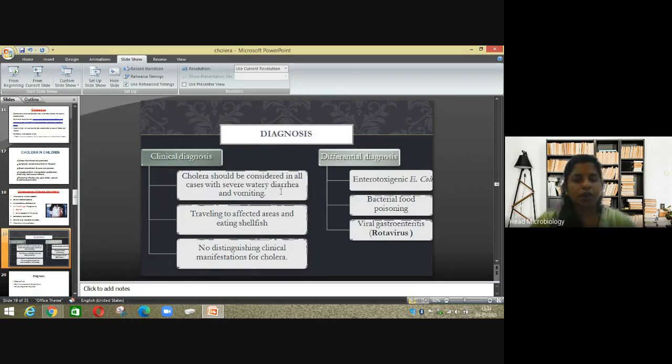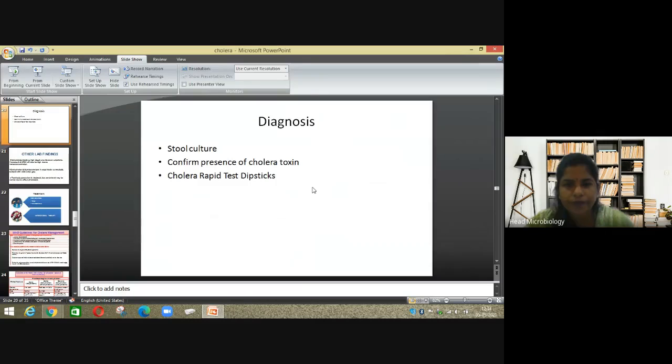There is no distinguishing clinical manifestation for cholera, it is all the same. For differential diagnosis, enterotoxigenic E. coli, bacterial food poisoning, then viral gastroenteritis, which can be mixed up with rotavirus, because the symptoms are the same.